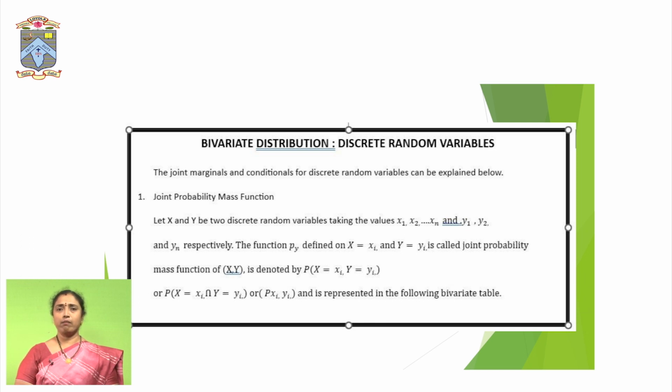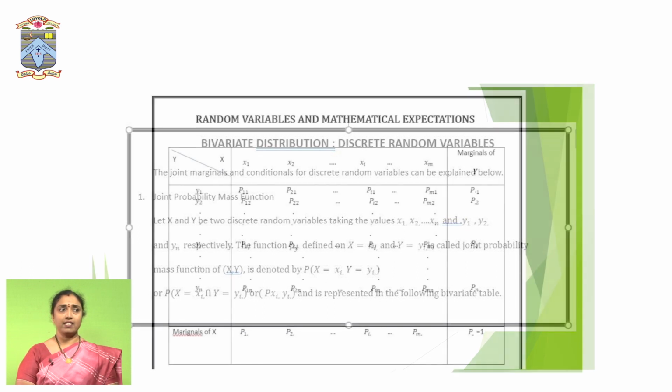A function can be called a probability density function if and only if its total probability, that is, the probability within the given limits, is equal to 1, and each probability value should be greater than or equal to 0.